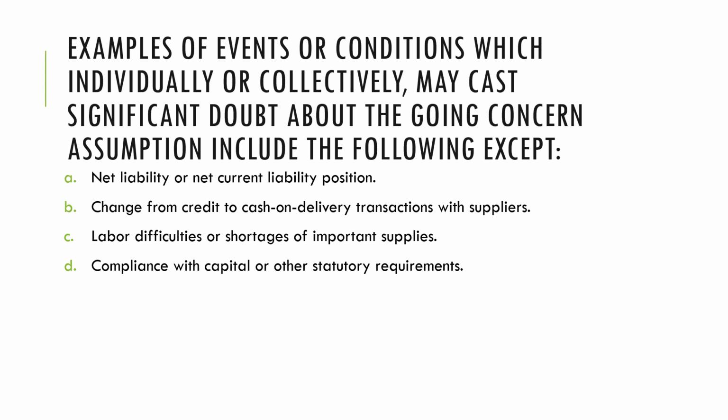Letter B, change from credit to cash on delivery transactions with suppliers, which actually signals or indicates that the suppliers no longer trust your client. Maybe their credit rating has plummeted, so they are no longer granted any credit facility or any credit line. So that's Bravo. Letter C, labor difficulties or shortages of important supplies. Okay, so there's no manpower or there are no supplies, shortage of supplies.